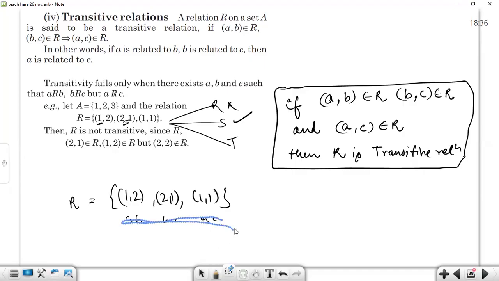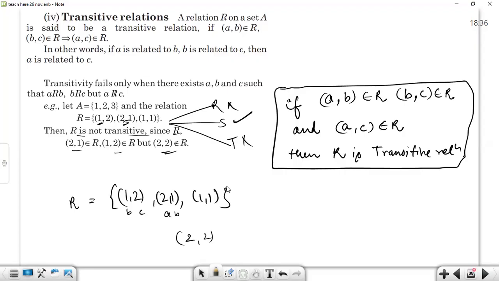So if (2, 1) is here and (1, 2) is here, that is (a, b) and (b, c), is there any element (2, 2) in the relation? Please answer. If (a, b) is here and (b, c) is here, then (a, c), which is (2, 2), must also be present in R. Is that the case? No, sir. That's why this is not transitive. R is not transitive since R includes (2, 1) and (1, 2), but there is no (2, 2).